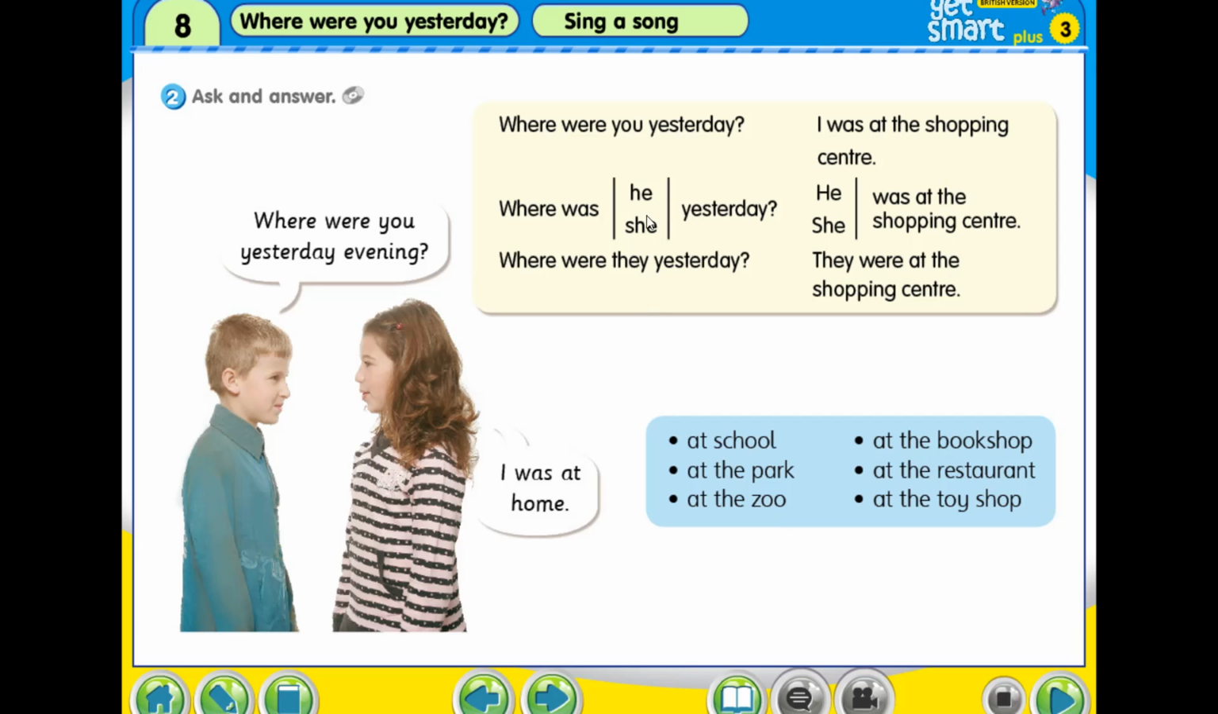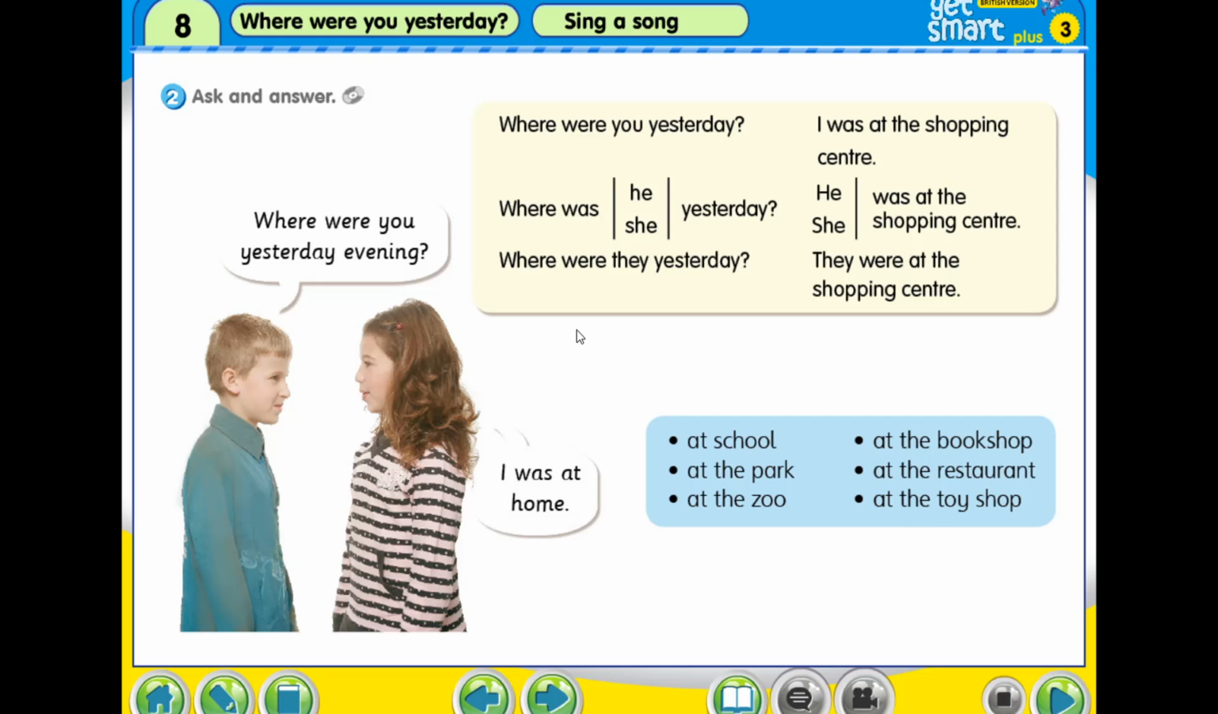Alright, now we change to she. Where was she yesterday? She was at the bookshop. Where was she yesterday? She was at the restaurant. Where was she yesterday? She was at the toy shop.